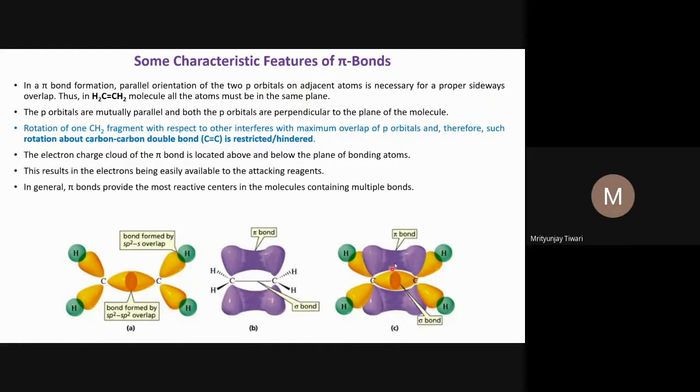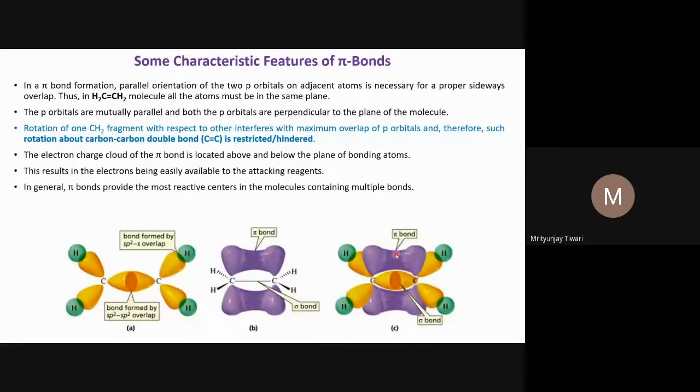Another point is the pi bond and the restricted or hindered rotation around a pi bond. We saw that when two p orbitals with one electron each are parallel to each other, they form overlap above the internuclear axis, and the same overlap happens below the internuclear axis, as we see here.